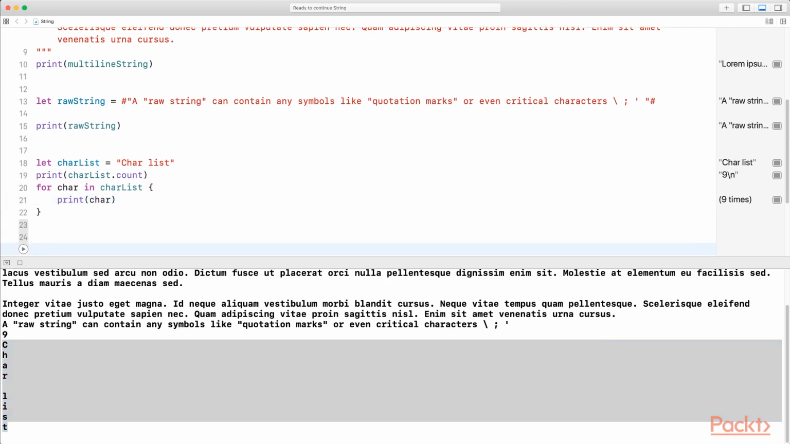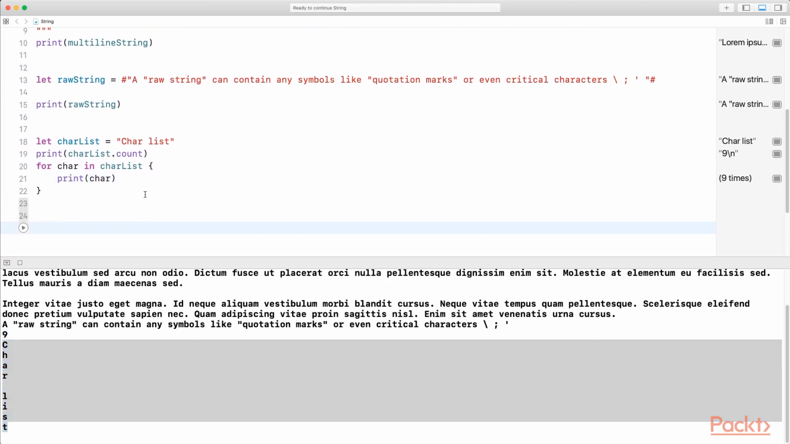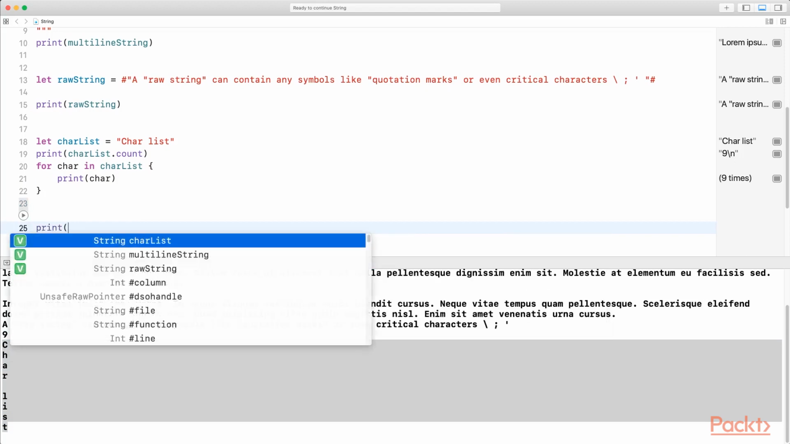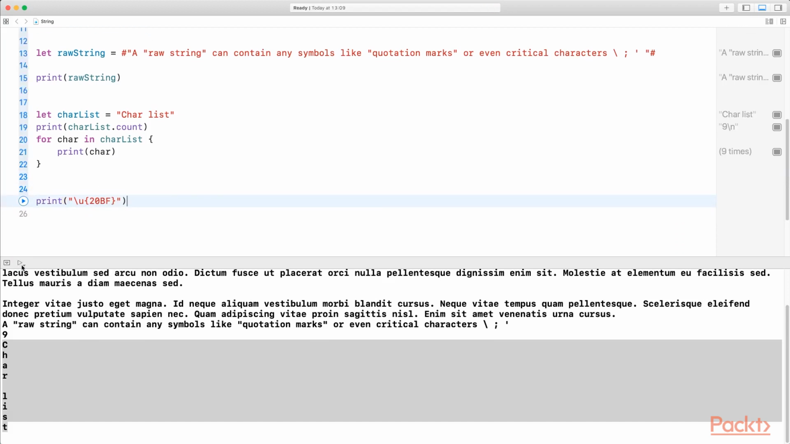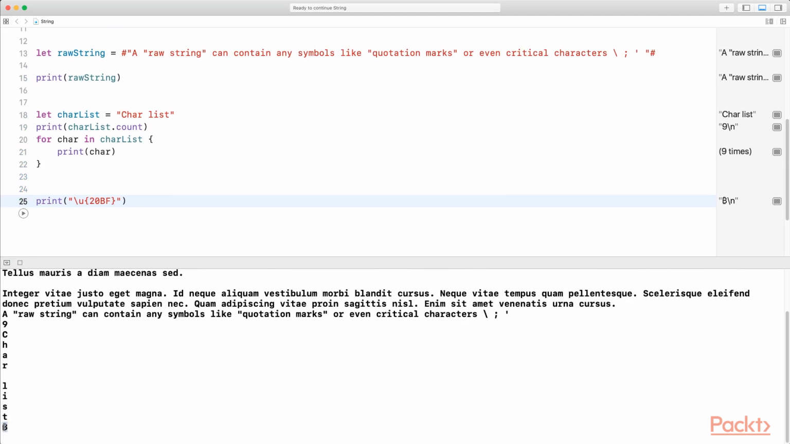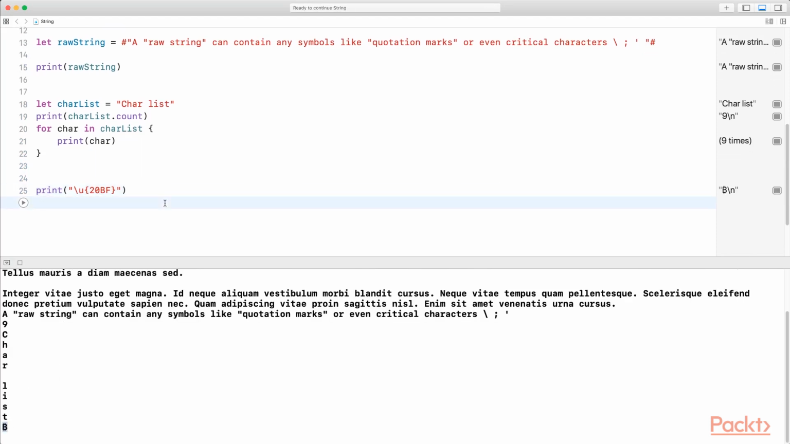Now another handy tip is you can use Unicode characters in Swift just by using their Unicode number. The way you do that is you open up a string, you write \u for Unicode, and then inside those curly brackets you put in the symbol name. I'm going for 20BF. If you don't know what the symbol is, you'll know in a second. It's the Bitcoin symbol.